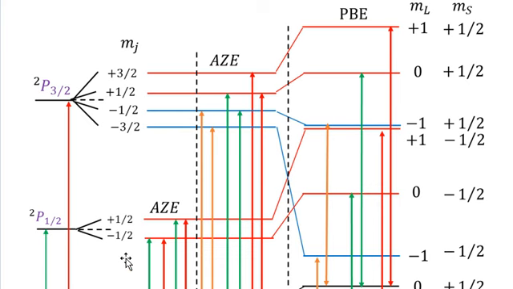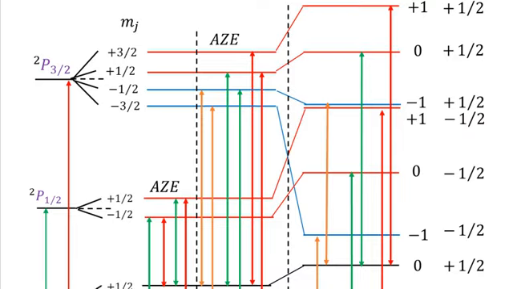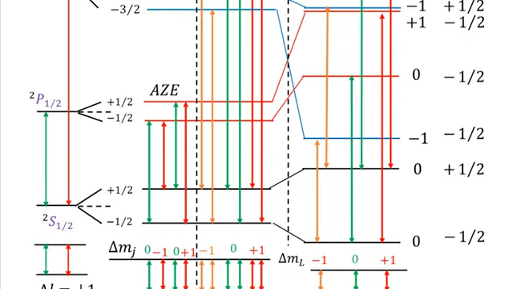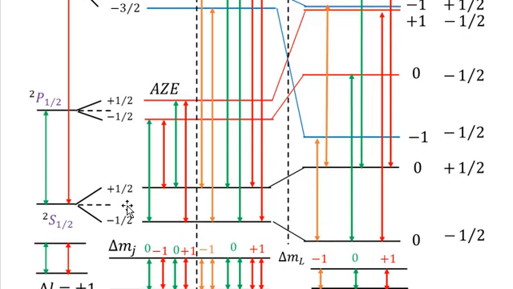Mj is equal to plus minus 1 half under the application of a moderate magnetic field, as in case of anomalous Zeeman effect. Similarly, the S 1 half level, which is capital J equal to 1 half, will be split. J degeneracy will be lifted, and Mj will have two values, plus half and minus half.